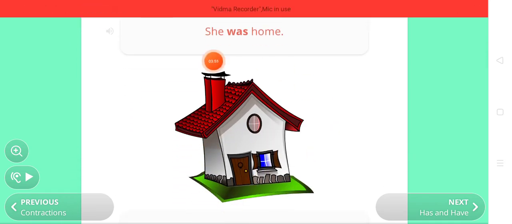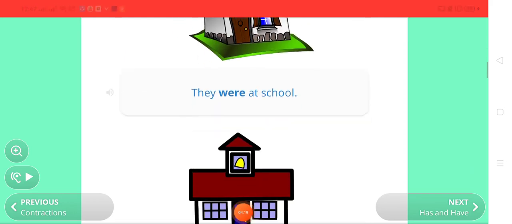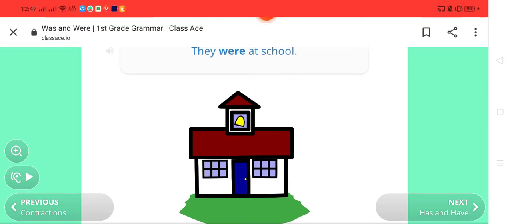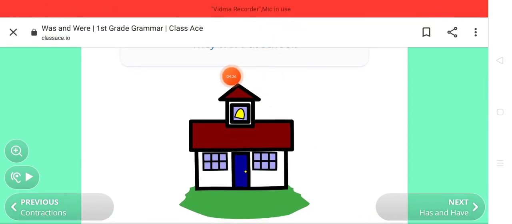Wow, this house is so pretty. She was home. Okay, if I have to tell that कि वो कल घर में थी, but अब वो घर में नहीं है. So I have to tell about the past, that she was home, कि वो घर में थी, but now she's not at home. So what will I say? She was home. She was home. Okay? They were at school. They were at school. So they is indicating that there are many people who are at home.